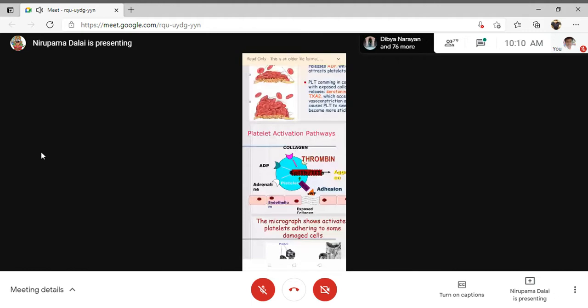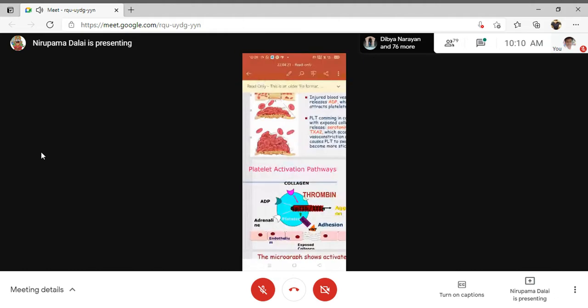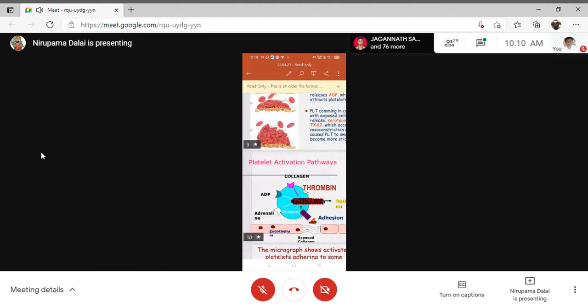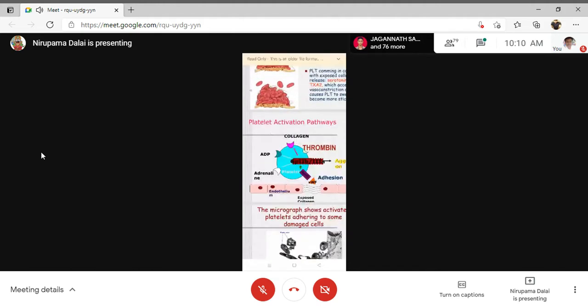So whenever the platelet gets activated, thromboxane has to be released. Clear? Platelet thromboxane A2 has to be released, which increases the stickiness. So thromboxane A2 along with the ADP will increase the stickiness of the platelet, and so platelet aggregation is possible.